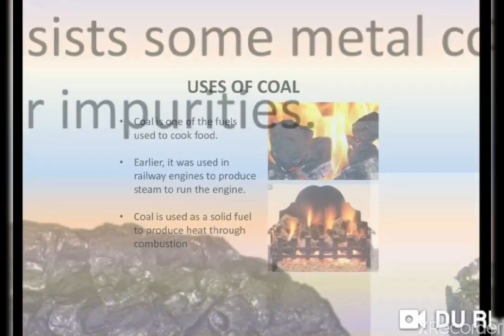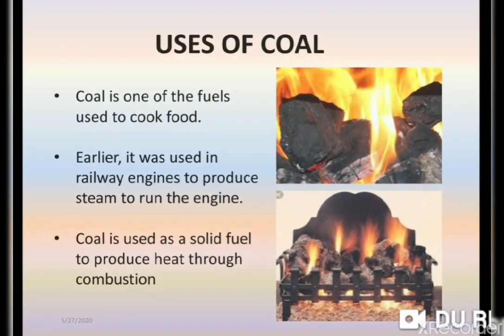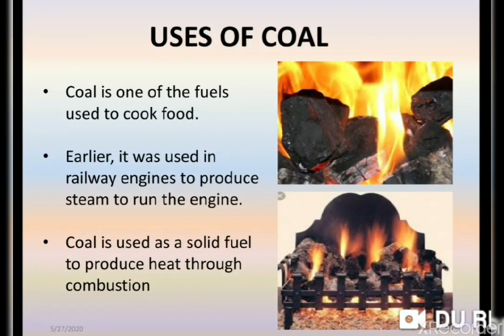Okay. Now here are the uses of coal. Coal is one of the fuels used to cook food. Generally in some areas near the colliery areas or the mines, they use coal for cooking food, and earlier it was used in the railway engine to produce steam to run the engine.